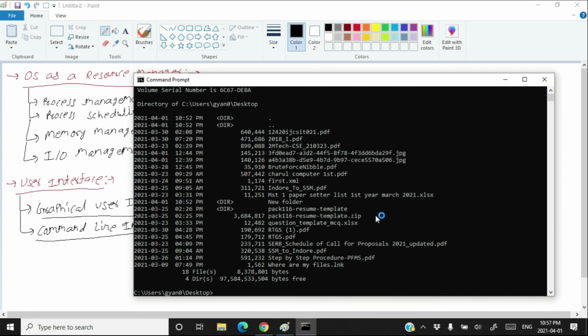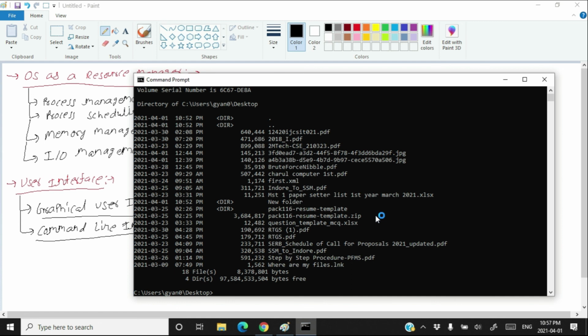Using the command line interface requires knowledge of the commands present in your system. Every different operating system has its different set of commands. I have a good knowledge of Linux commands, but I don't have that good knowledge of Windows commands. So every operating system has a different set of commands using which you can interact with that operating system.